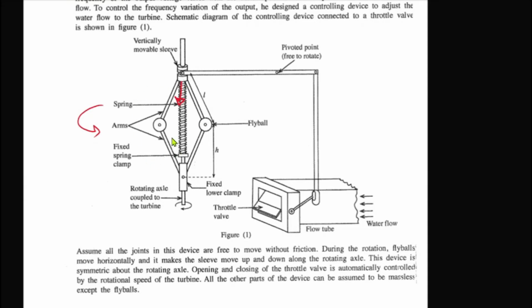So you have seen a car jack, right? Car jacks like these. You rotate the car jack, then of course it either moves up or down. So that is the same mechanism, right? Here, when you rotate it in this direction, it's moving downwards. In that case, this is also going to move downwards, right? So therefore the throttle valve is controlled, so you can control the water flow and all, right?